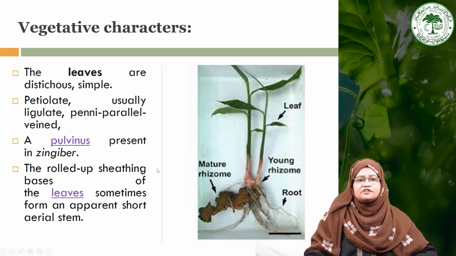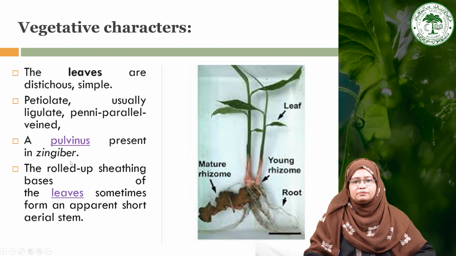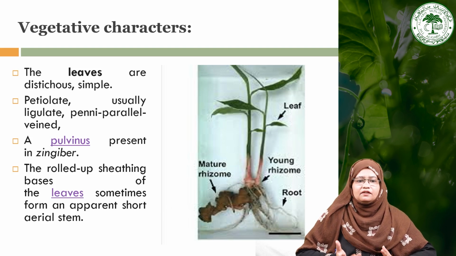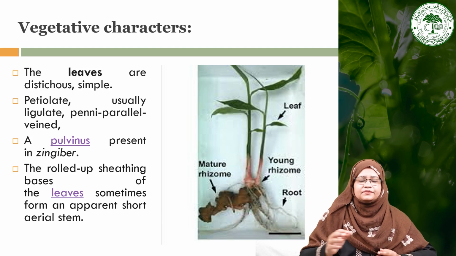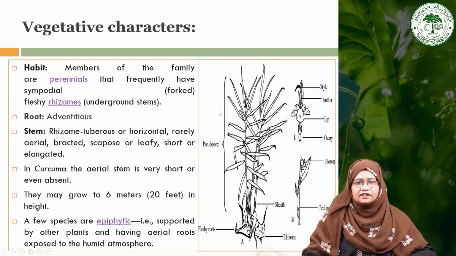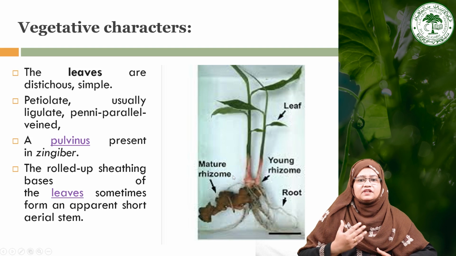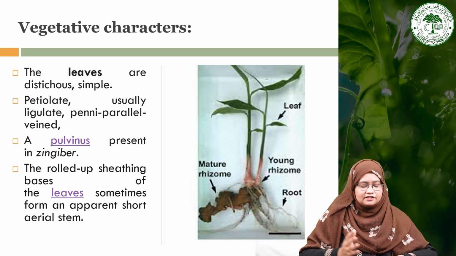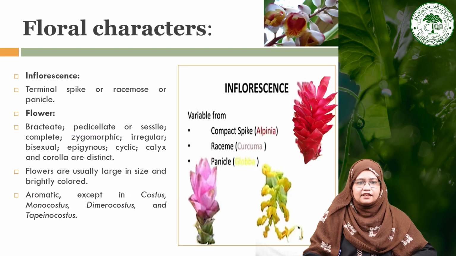and in some cases there is a presence of pulvinus, as in the case of Zingiber. As you can see here, this is a rhizome, that is a mature rhizome. This one is the young rhizome. From this there is an aerial shoot, and you can see there are leaves, and sometimes the leaves are rolled up in sheathing bases, and that forms what looks like an aerial shoot or stem. So this is just a pseudostem, as we have seen in this figure. That rolled-up structure of leaves is formed by the aerial shoot, which is sometimes termed the aerial stem or shoot.